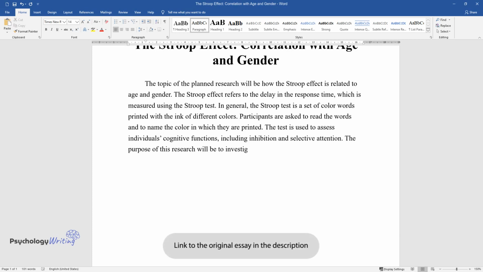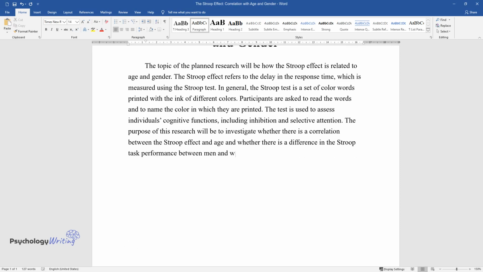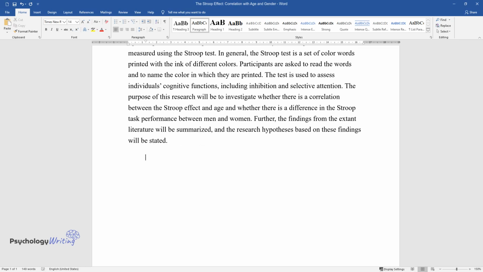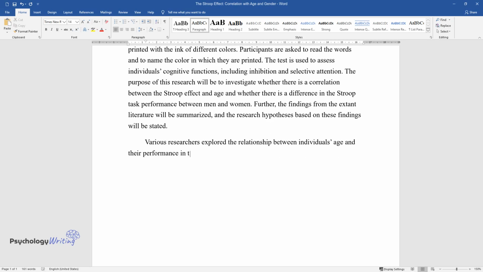The purpose of this research will be to investigate whether there is a correlation between the Stroop effect and age and whether there is a difference in the Stroop task performance between men and women. Further, the findings from the extant literature will be summarized, and the research hypotheses based on these findings will be stated. Various researchers explored the relationship between individuals' age and their performance in the Stroop test.